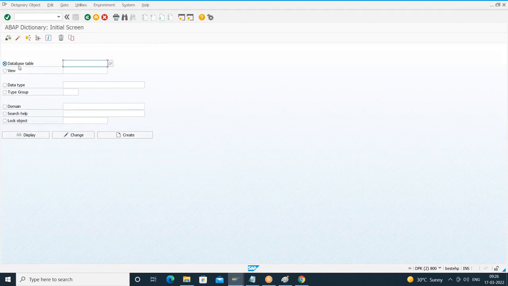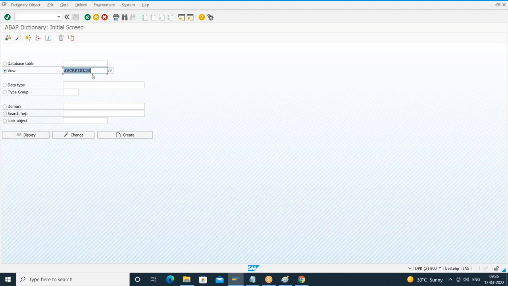Right here we have different radio buttons. Select the radio button View. Let me give the name of the view. What is the name of the view I was talking about? SSCRFIELDS, nothing but selection screen fields. This is the standard structure given by SAP itself, which we cannot modify. Am I clear? We cannot modify. So I can only display it.